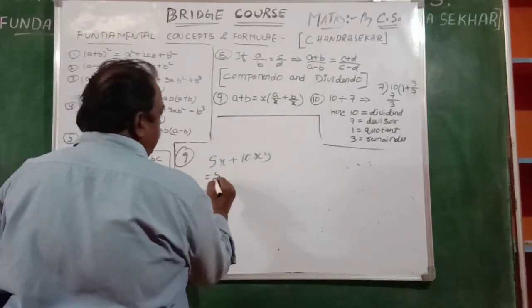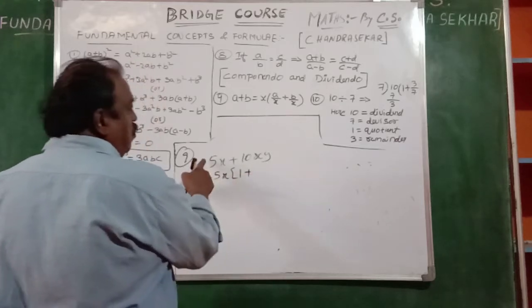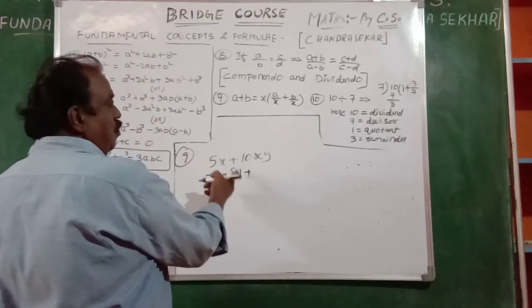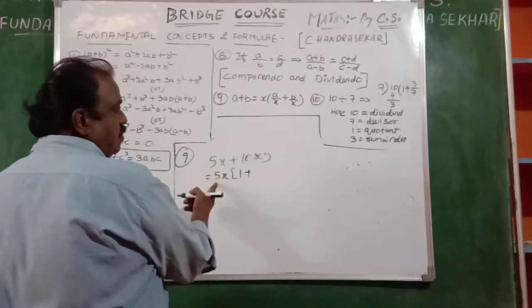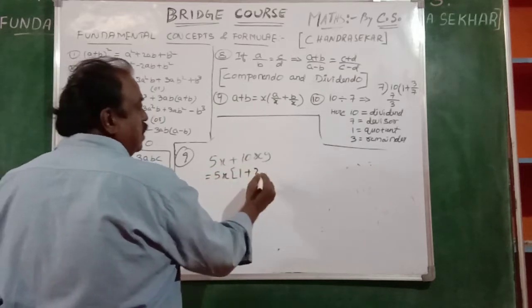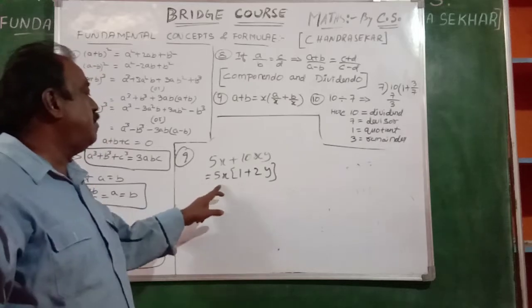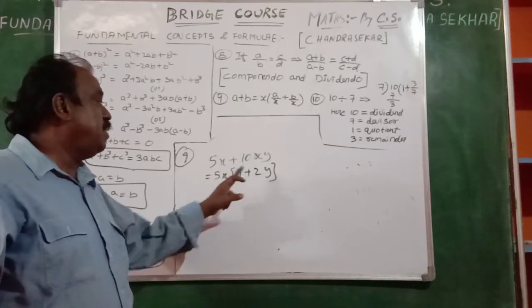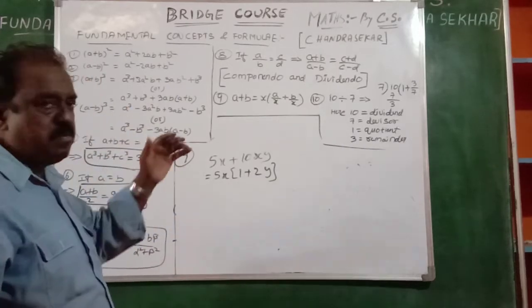If you take 5x as common, there remains only 1 in the first term. But in 10, if 5 is taken as common, it means 2, because 5 twos are 10. y remains there. 5x into 1 is 5x, 5x into 2 is 10x, into y as it is. That is common, we know it.